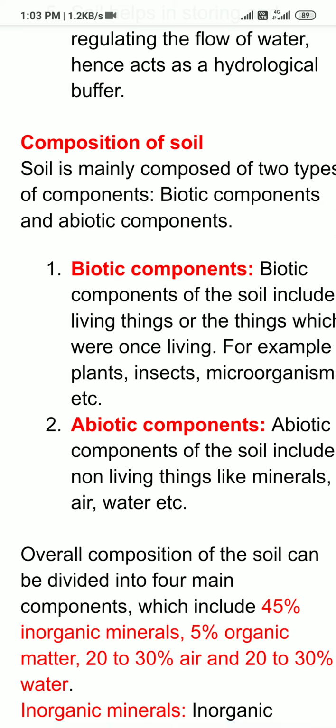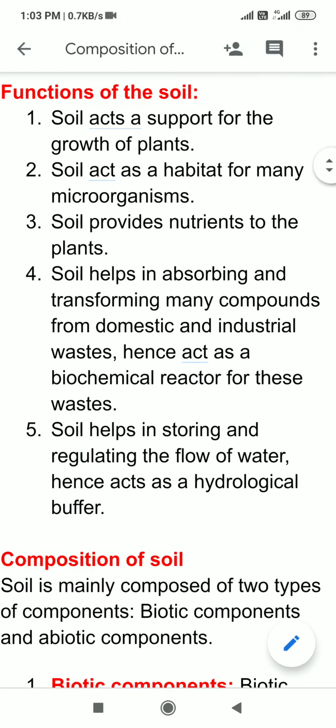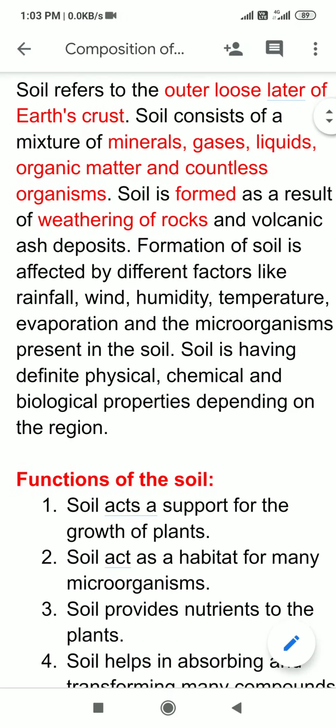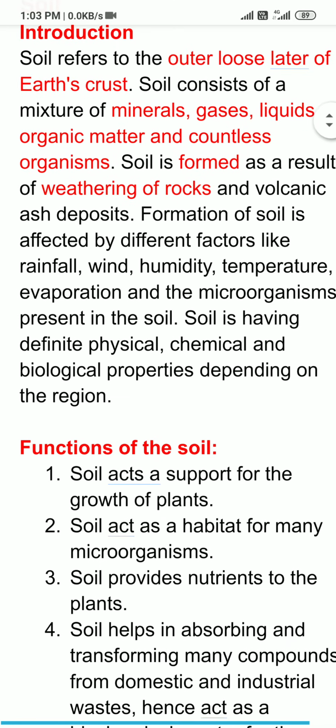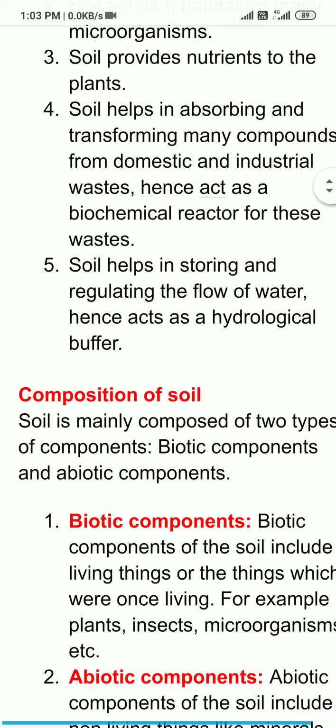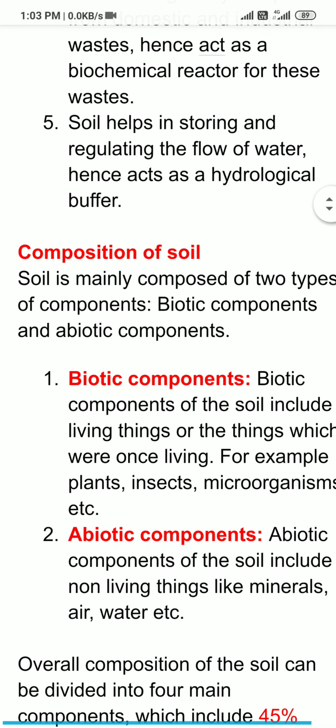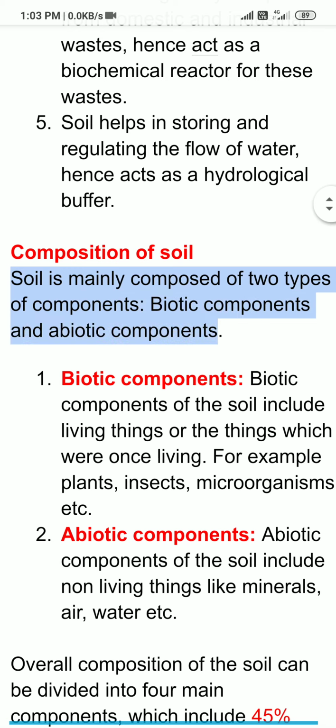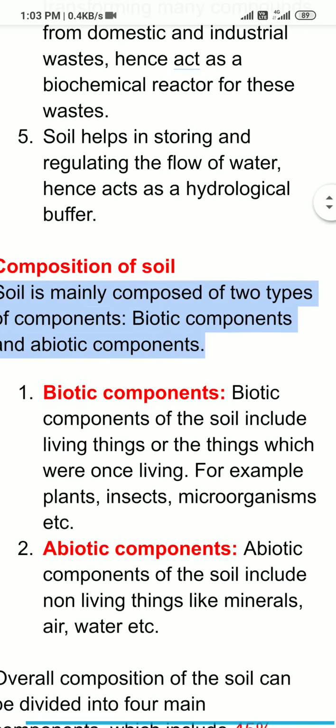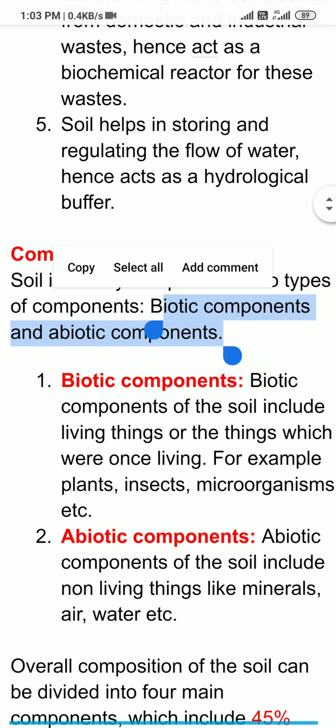Although I told you earlier that soil has different components like minerals, gases, liquids, organic matter and countless organisms, broadly the components of soil can be divided into two categories. One is biotic components and second one is abiotic components. Now what is the meaning of biotic? Biotic means living or related to living beings or living things, and abiotic means non-living things.